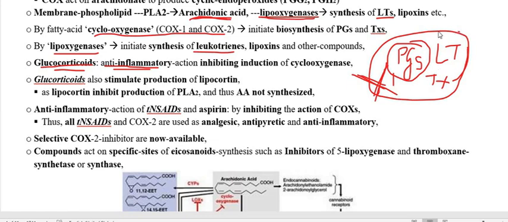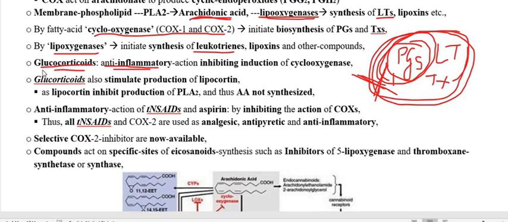So all these eicosanoid products, particularly the prostaglandins, are mediators of inflammation, pain and fever. So any drug that inhibits the synthesis of prostaglandin may be used for therapy as an anti-inflammatory, antipyretic, or analgesic drug.